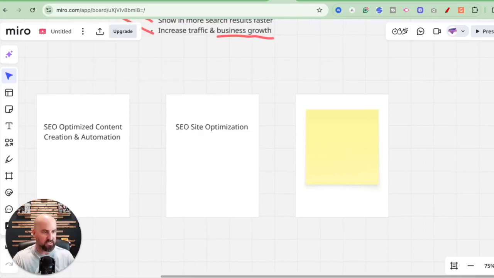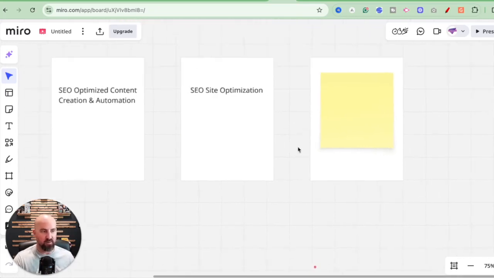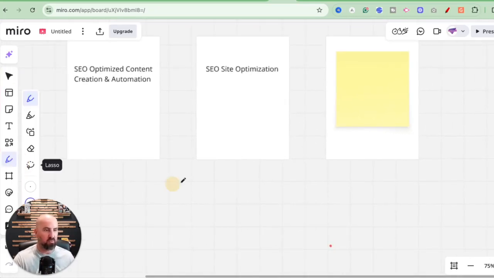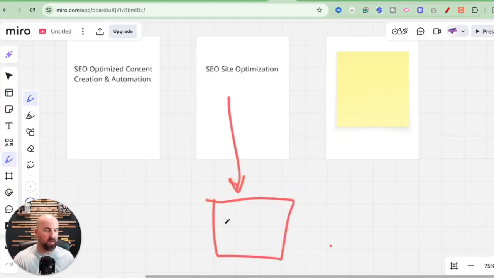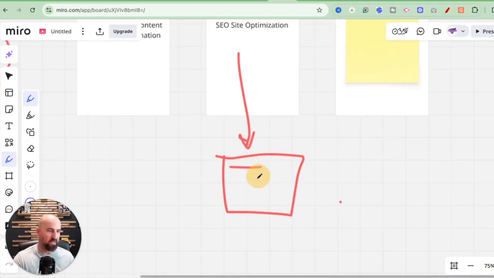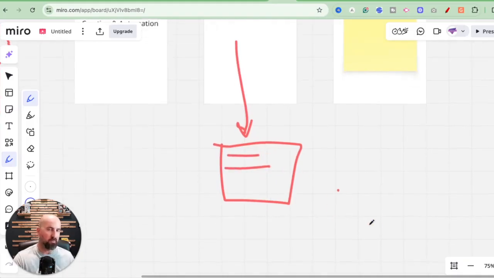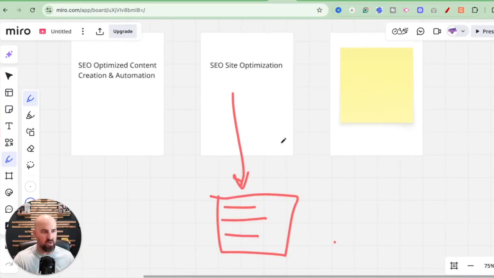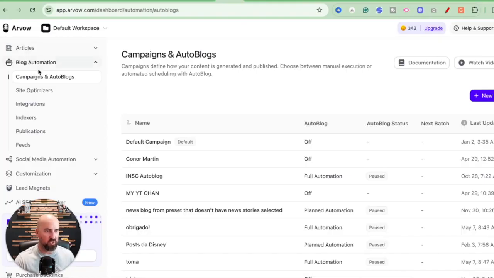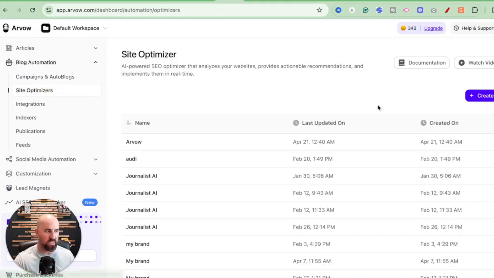The next thing that this does is SEO site optimization. With this program, you can link it to your website. It'll analyze your entire website. It'll analyze your meta descriptions, your page titles, your alt text, all the things, and let you know exactly what you need to fix. So if I hop back over to Arvow, I go under Site Optimizers right here.